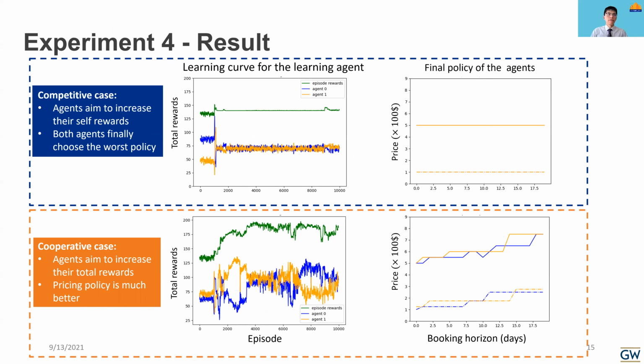And the result of these experiments confirms our analysis. In the competitive case, when agents aim to increase their own profits and there are not sufficient passengers, they would finally choose the worst case, just the lowest price all the time.